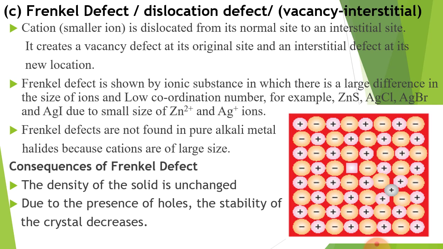So this you have to learn, that in Frenkel defect density never changes. Now the second consequence is, due to the presence of holes, stability of the crystal decreases. To this point you have learned about the Frenkel defect.